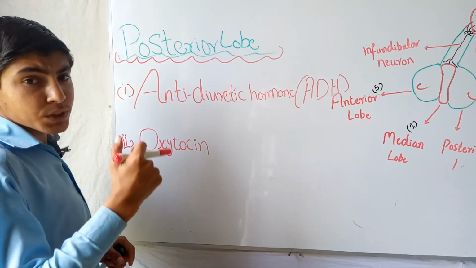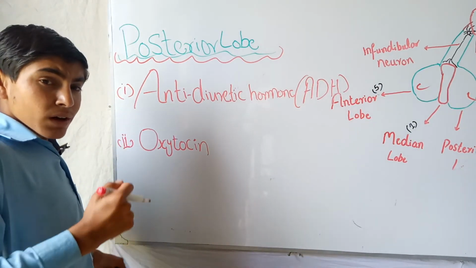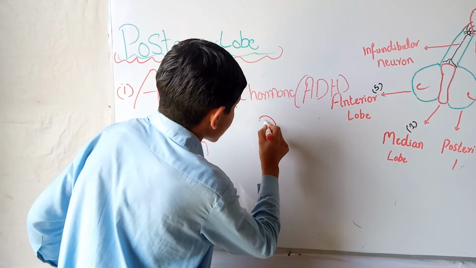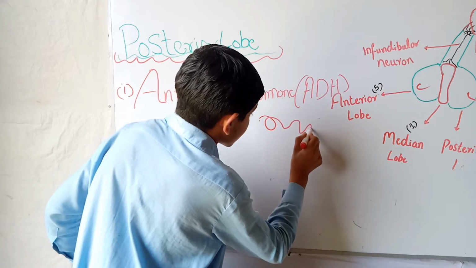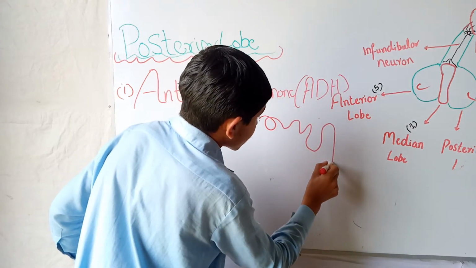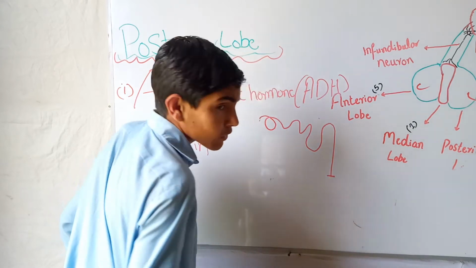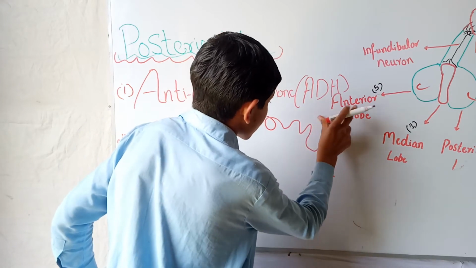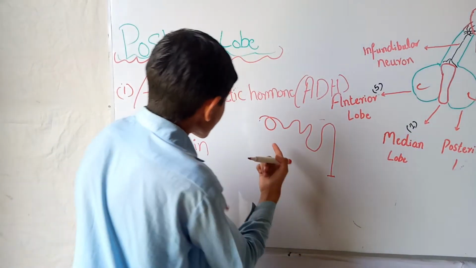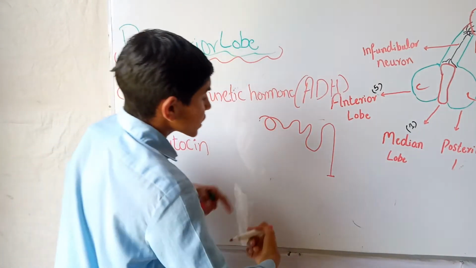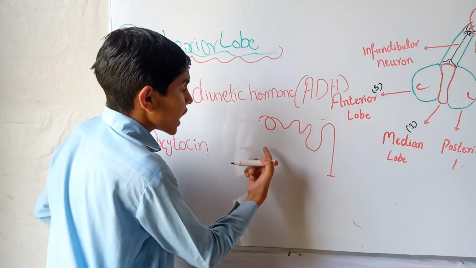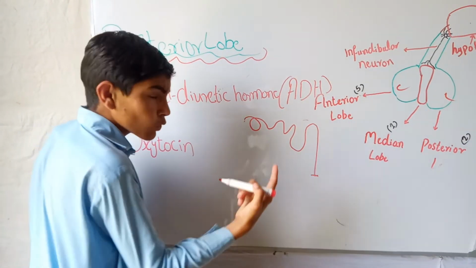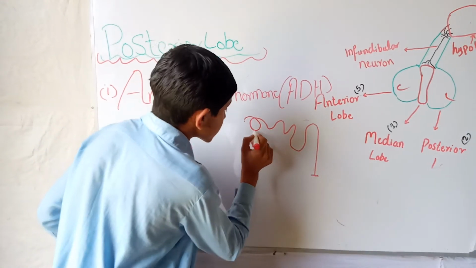The antidiuretic hormone acts on the renal tubules of the nephron. This is the nephron structure. You can watch my free video in which I have studied the function of the nephron and its structure. So the antidiuretic hormone acts on the renal tubules in order to reabsorb more water from the glomerular filtrate.